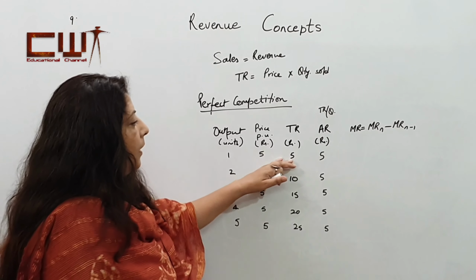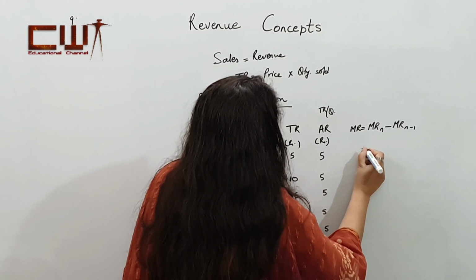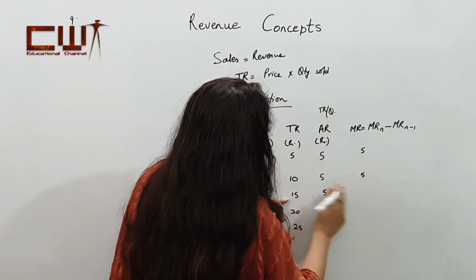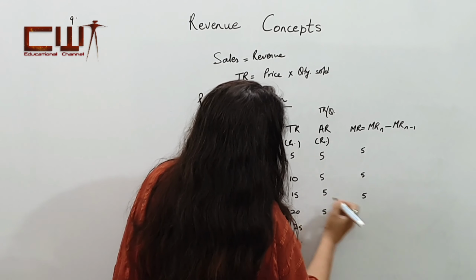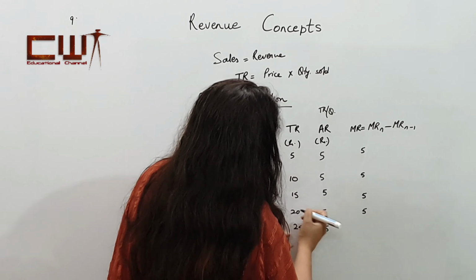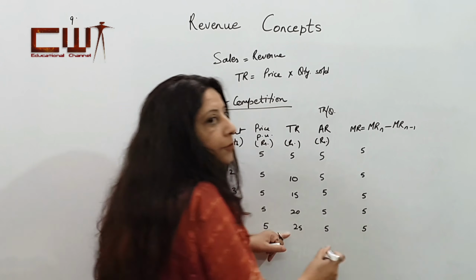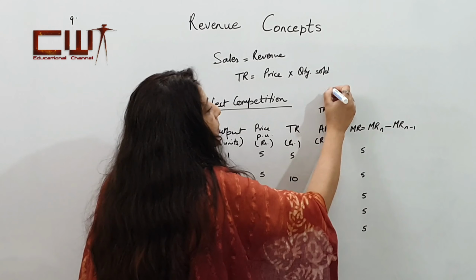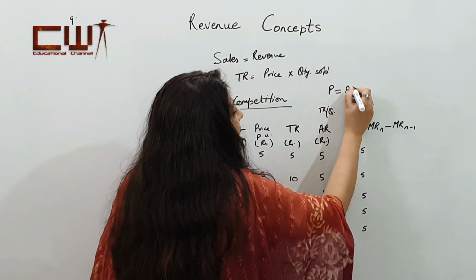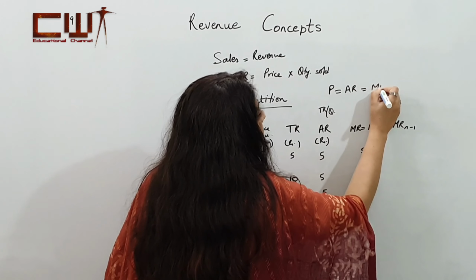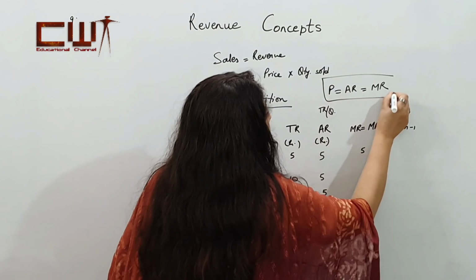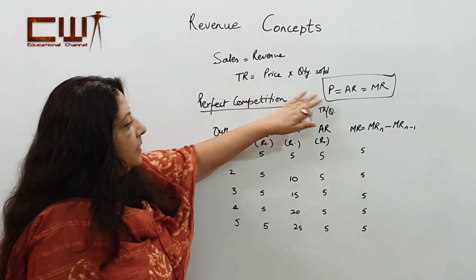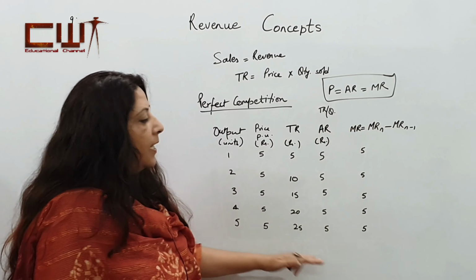So from the totals, marginal revenue in this case is 5, then 10 minus 5, 15 minus 10, 20 minus 15 and 25 minus 20. So in case of perfect competition, what we observe is price is equal to AR is equal to MR. This is what is important to note, that under perfect competition, the price, AR and MR are all three the same.